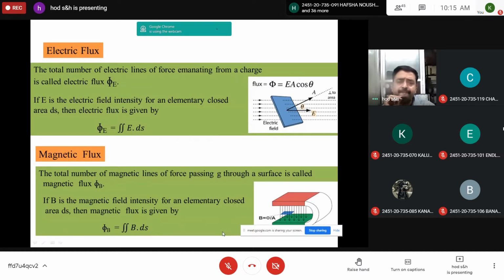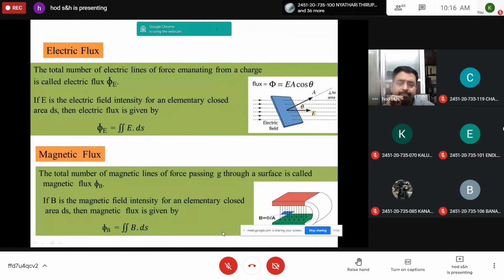Write this down. The total number of electric lines of force emanating from a charge is called electric flux phi E. If E is electric field intensity for an elementary closed area ds, then electric flux phi E is equal to double integration E dot ds, or phi equals E a cos theta, in terms of geometry.